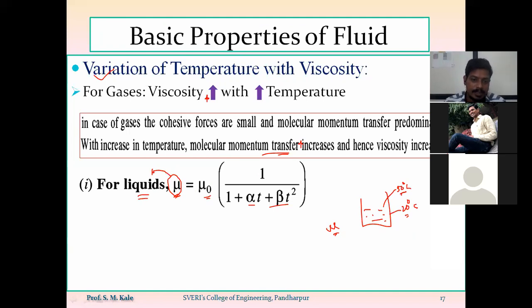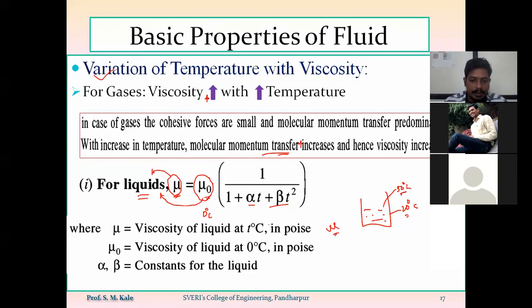Mu 0 is the viscosity of that particular liquid at 0 degrees centigrade, and that value will be in terms of Poise. So mu is the viscosity of the liquid at T degrees centigrade, that is, at any temperature, in terms of Poise. Mu 0 is the viscosity of the same liquid at 0 degrees centigrade, in terms of Poise.